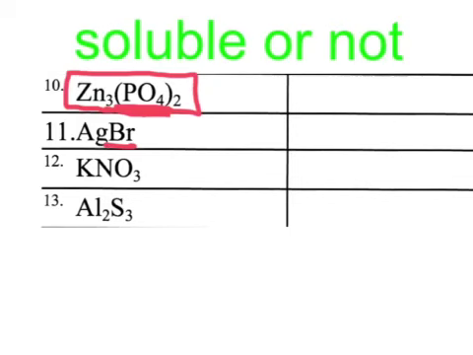Bromides are soluble, except in this case, silver bromide is one of those exceptions on the list that says, nope, not going to be soluble.